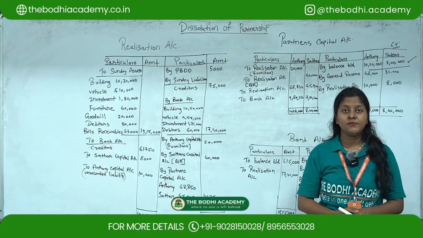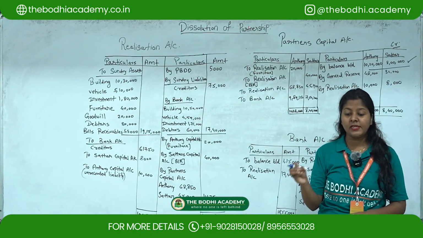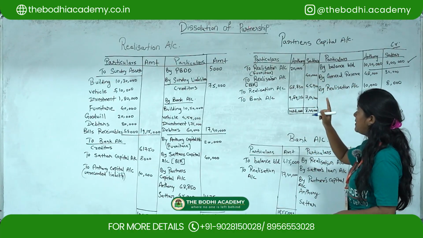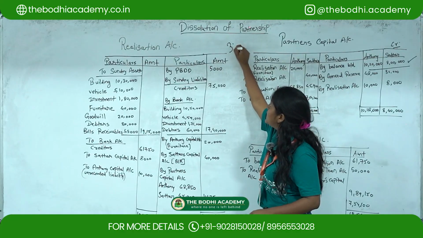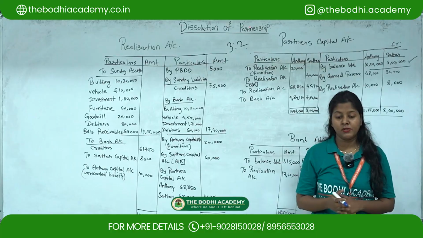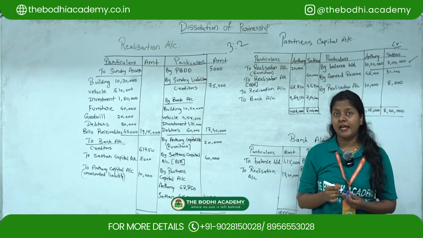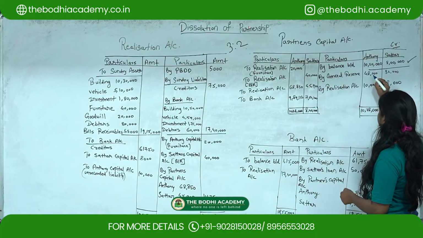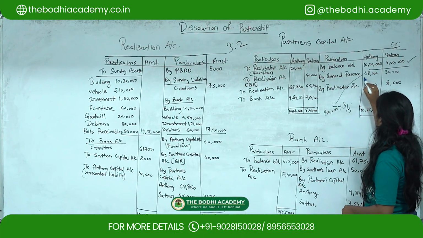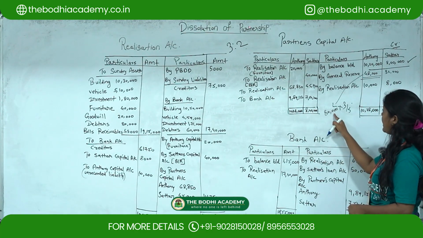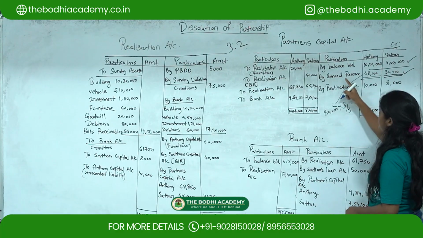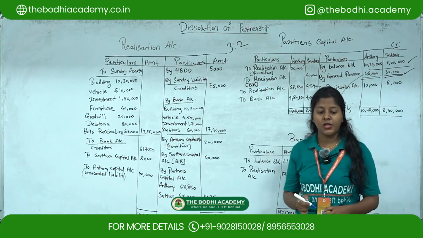Then general reserve. As we know, general reserve we have to distribute in the given ratio. Now here there are only two partners, Anthony and Sutter, and the ratio given for them is 3:2. So whenever there is a general reserve, you have to distribute that. General reserve here is 80,000. So what you are going to do is 80,000 multiplied by 3 divided by 5, this will go for Anthony, and another 80,000 multiplied by 2 divided by 5, this will go for Sutter. Okay, so this is Sutter's amount of general reserve.